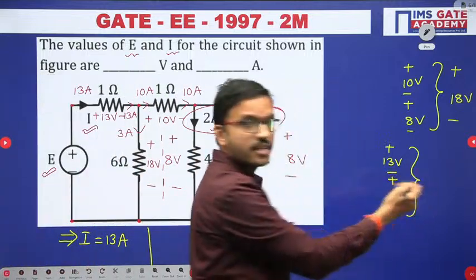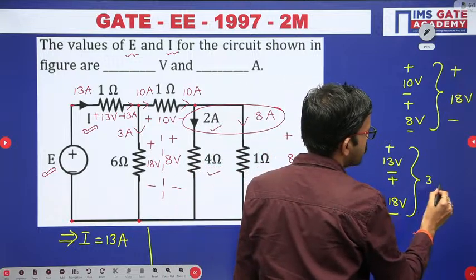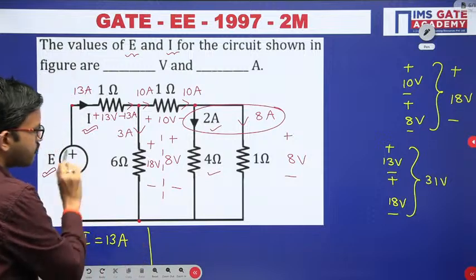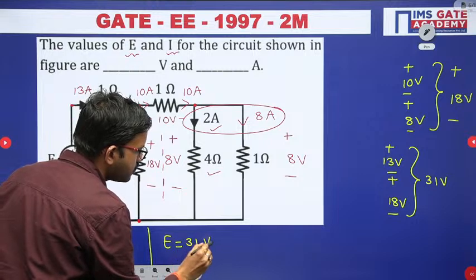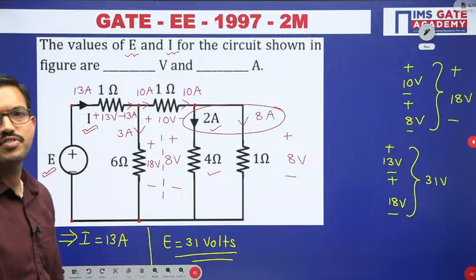So the polarities are the same, plus minus. Now we can add the voltages, right? 18 plus 13 is nothing but 31 volts. That means the voltage value of this particular source we are getting is 31 volts. Okay, I hope it is clear for everyone.